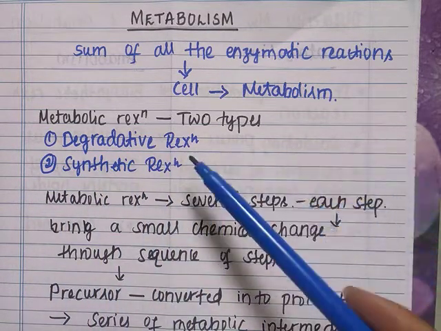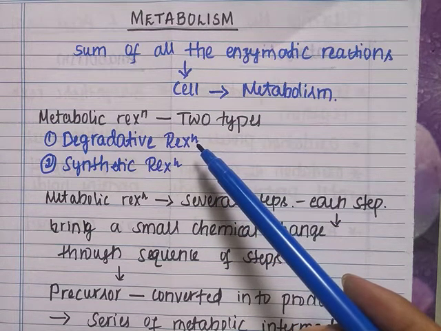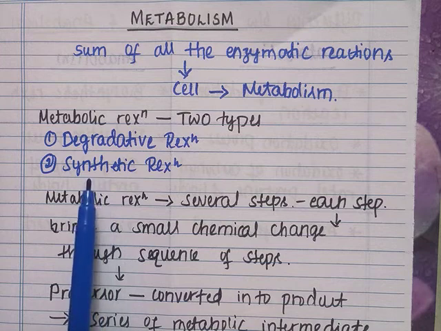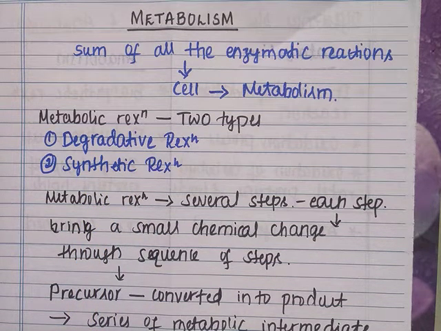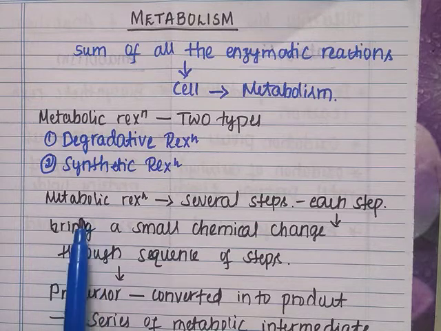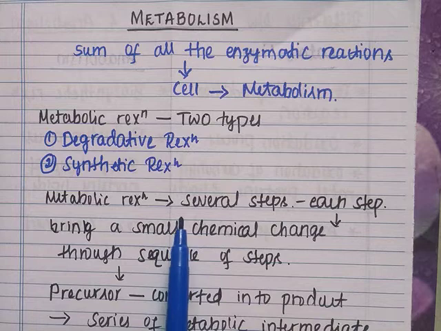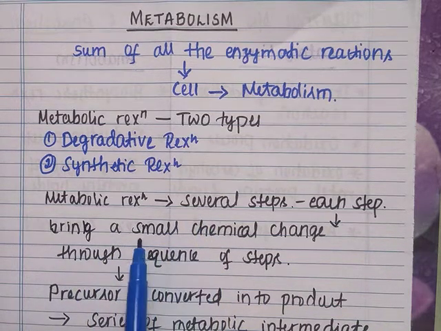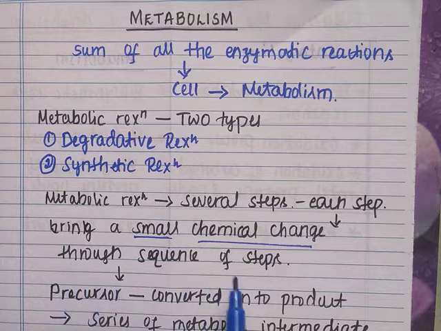The first one is the degradative reactions, and the second one is the biosynthetic reactions. Metabolic reactions occur in several steps. Each step brings a small chemical change through the sequence of steps.